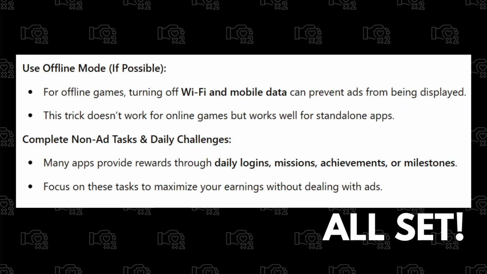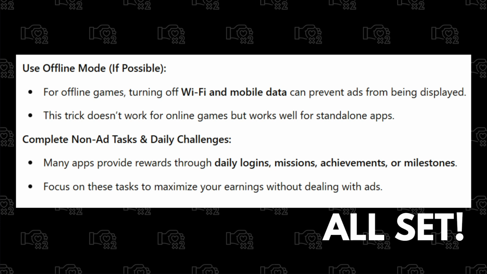And then, you can also use an offline mode if it is possible. For some offline games, turning off your Wi-Fi and mobile data can prevent advertisements from being displayed while playing. This trick doesn't work for online games, but it works well for some standalone applications.